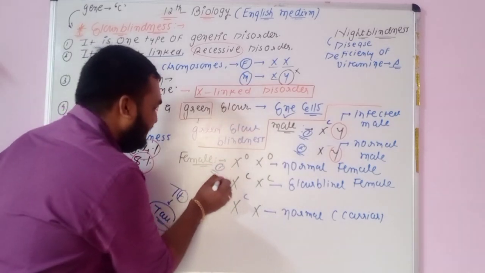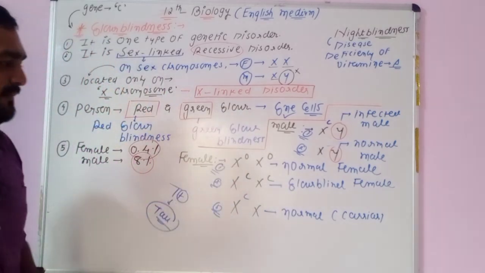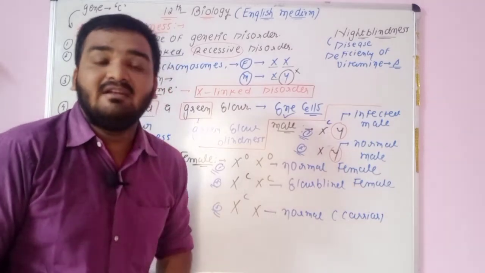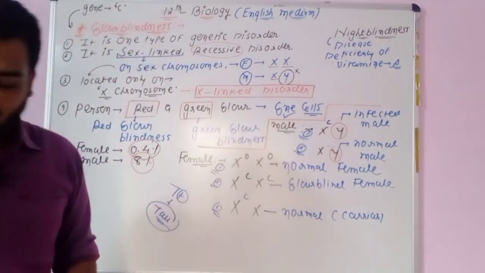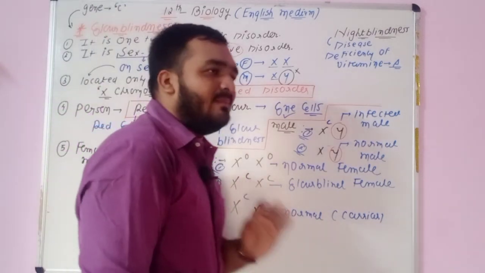Female has 3 different types of genotypes. This concept is not given in your textbook, but you will write it. First of all, take a screenshot of this. It is a short note of 2 marks, but the genotype and phenotype will be important. So the color blindness concept is completed.